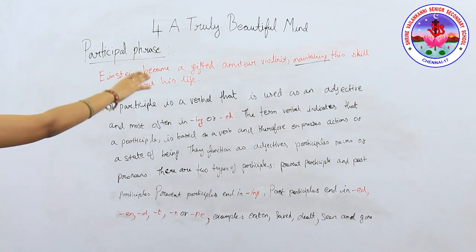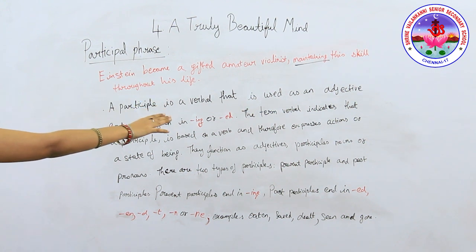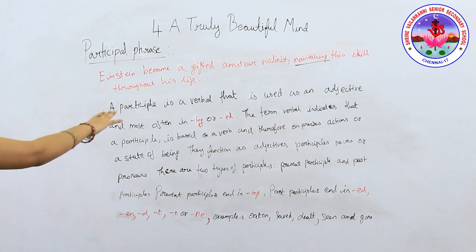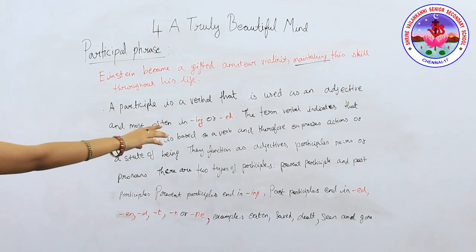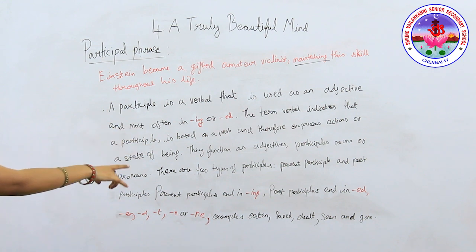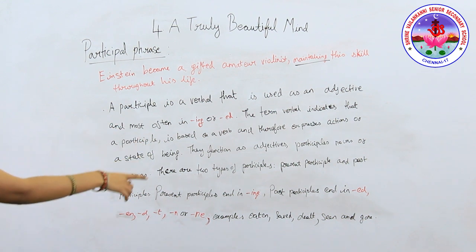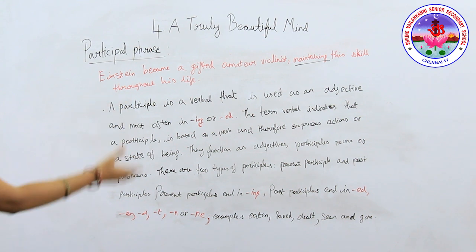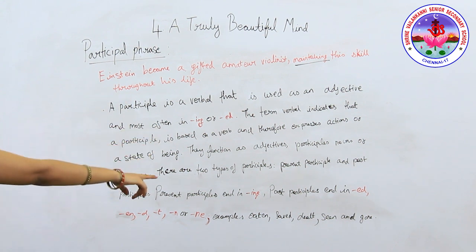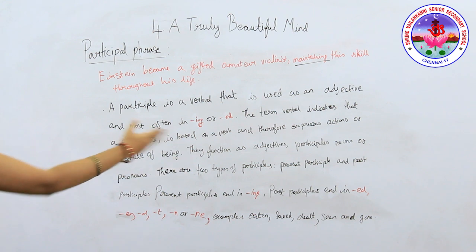Einstein became a gifted amateur violinist, maintaining the skills throughout his life. The word that ends in ing is maintaining. So that is the participial phrase. They function as adjectives. You know what an adjective is, which describes a thing or human being, modifying nouns or pronouns.